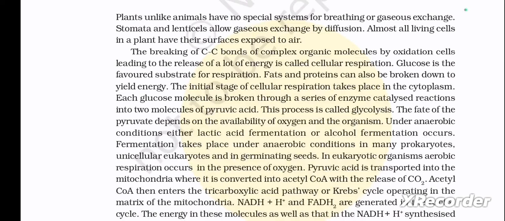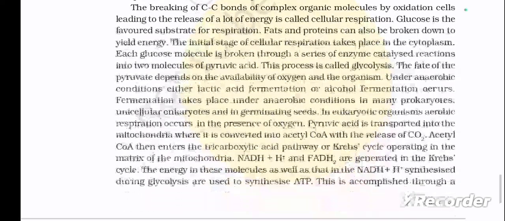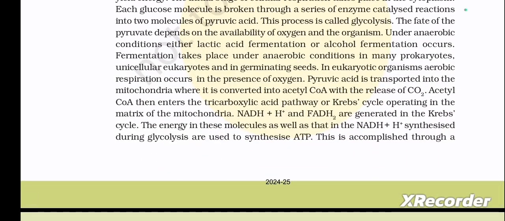In eukaryotic organisms, aerobic respiration occurs in the presence of oxygen. Pyruvic acid is transported into the mitochondria where it is converted into acetyl-CoA with the release of CO2. Acetyl-CoA then enters the tricarboxylic acid pathway or Krebs cycle operating in the matrix of the mitochondria.